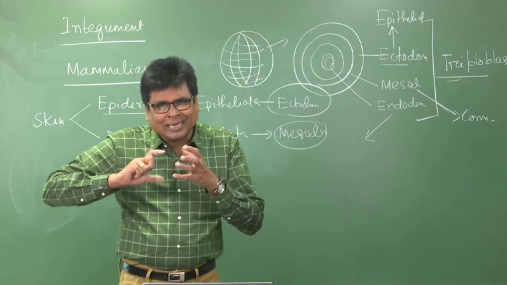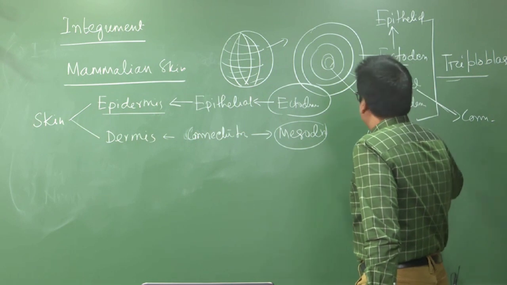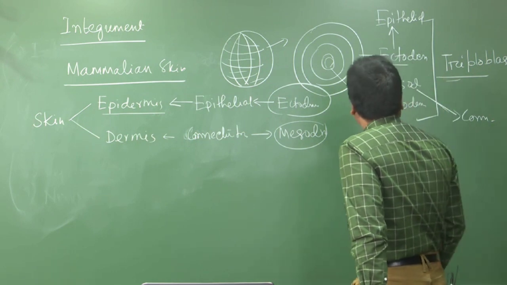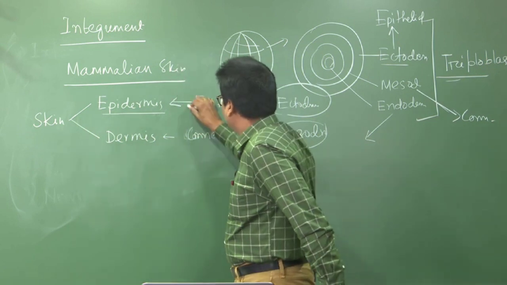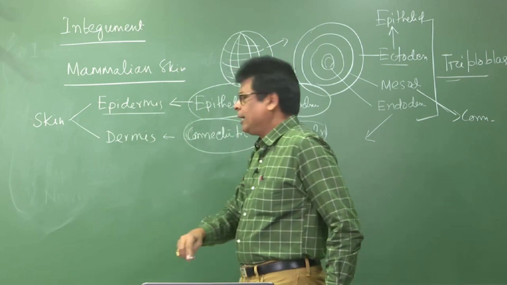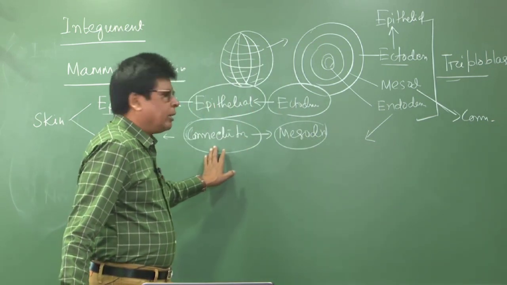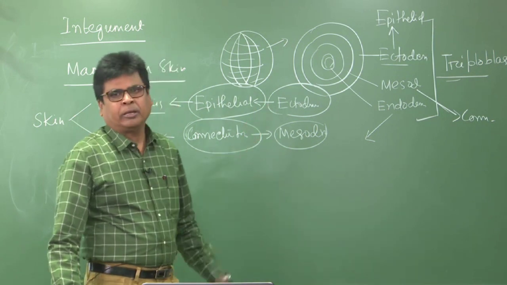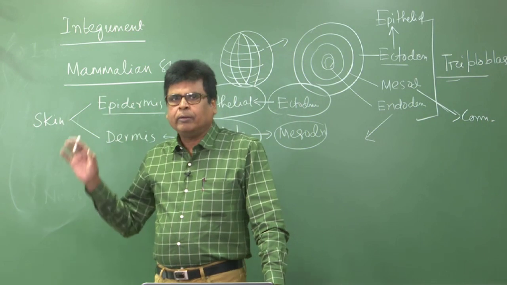That means the skin is a combination of derivatives of 2 layers, the ectoderm and mesoderm. Okay. So this is all about the origin.